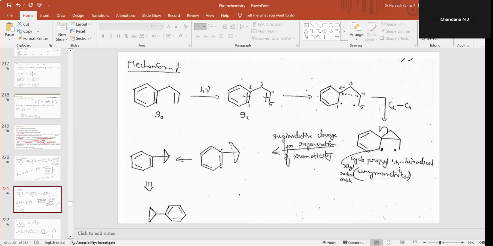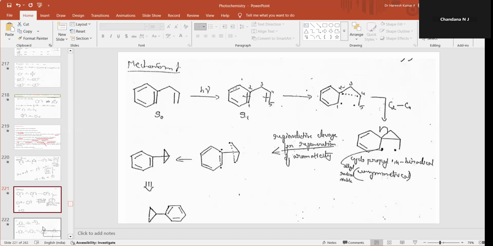This intermediate is called the 1,4 biradical intermediate. At this stage, this bond undergoes cleavage, forming a radical here and a radical here. That's what I have written here. This clearly indicates that there will be a new pi bond formation between these two carbons and a new sigma bond formation between these two carbons. That is how cyclopropyl benzene is obtained.